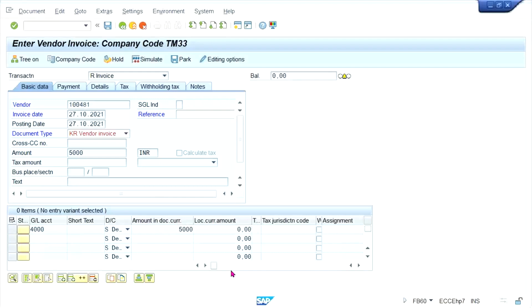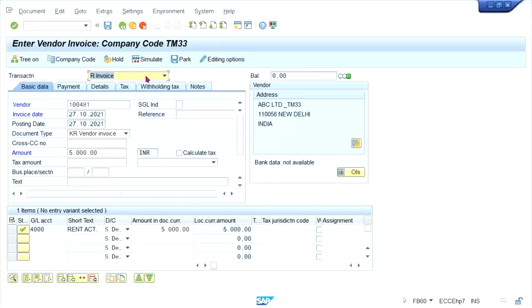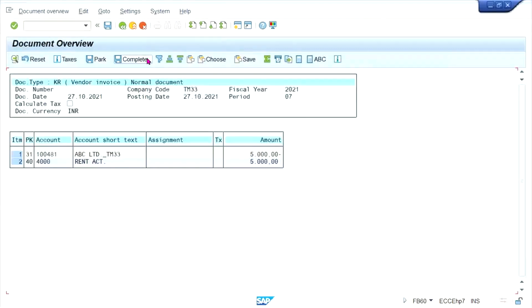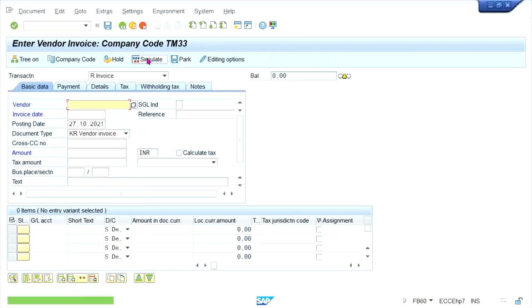Here, come back, press enter. Similarly, the same vendor is going to be credited here. Okay. So now finally what is happening, right? Our overall receivable is more than overall payable, right? So we are expecting payment. We are expecting payment. Okay.